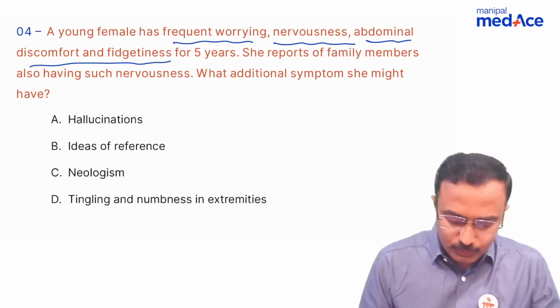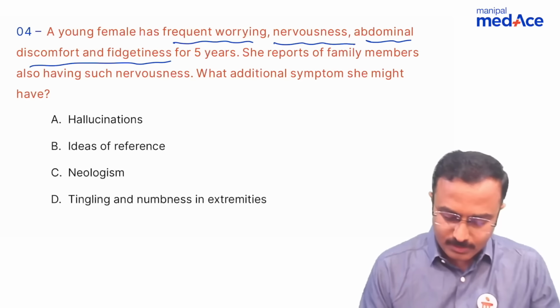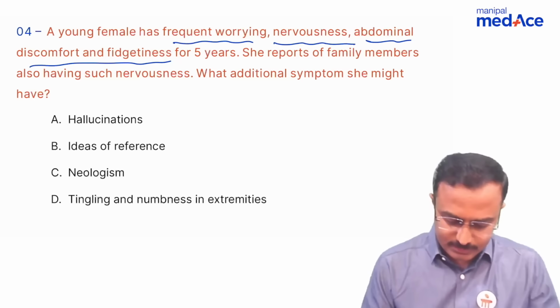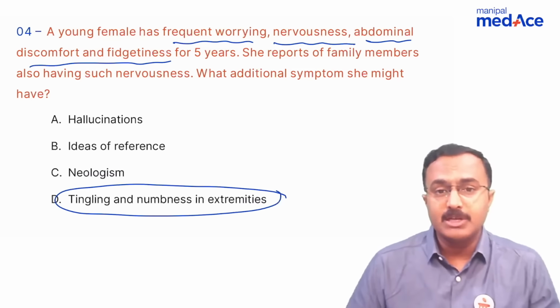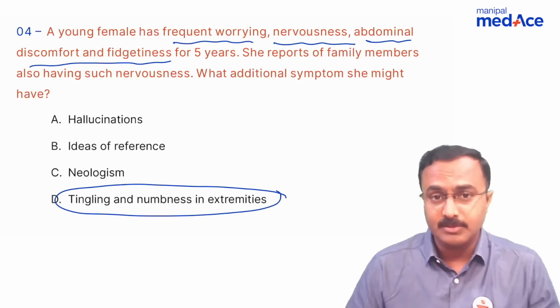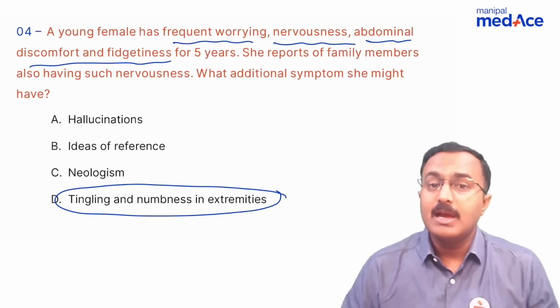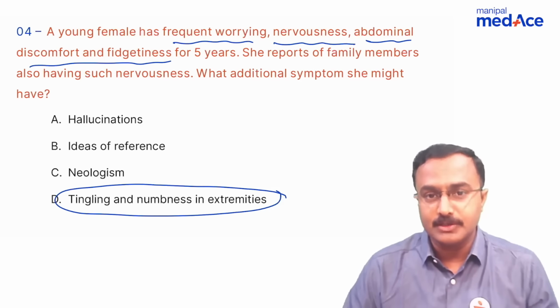Hallucinations, which is a psychotic symptom, not. Ideas of reference, no. Neologism is part of again psychotic illnesses. So the right answer is tingling and numbness in extremities, which is a part of anxiety symptoms. Again, in the MedAce app, this was covered under anxiety disorders, subtopic of generalized anxiety disorder.